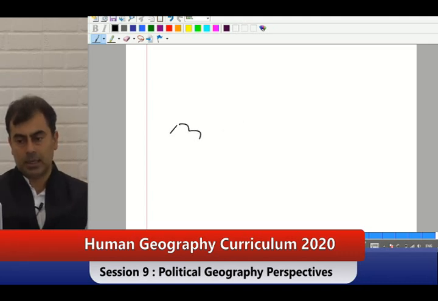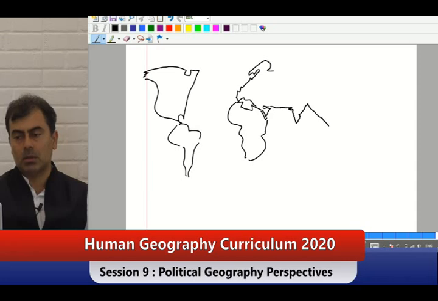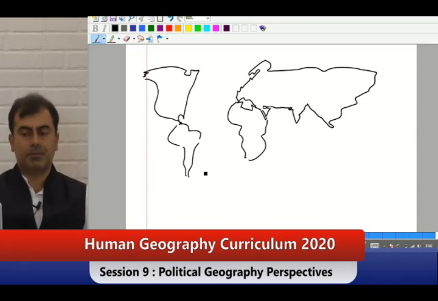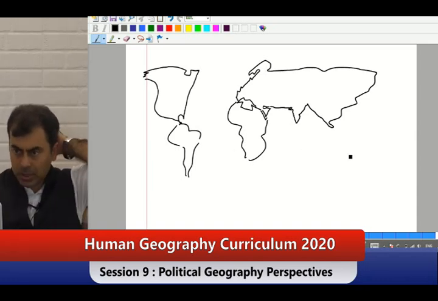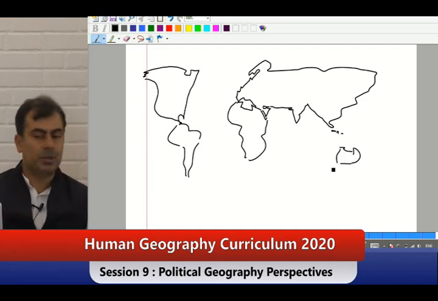So in this answer, if I have to show boundaries, I can use this whole world map to tell my examiner something about boundaries and frontiers. Get that? So I'll try and use all of them. You can write them, I will just depict them.